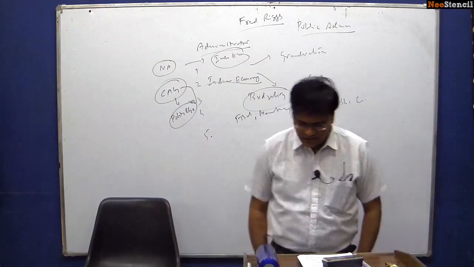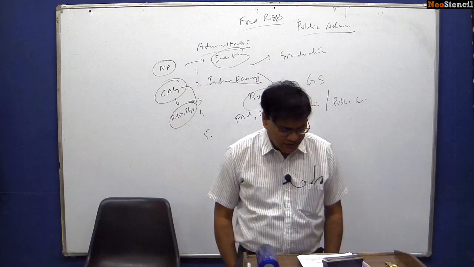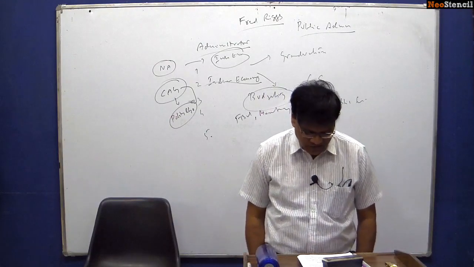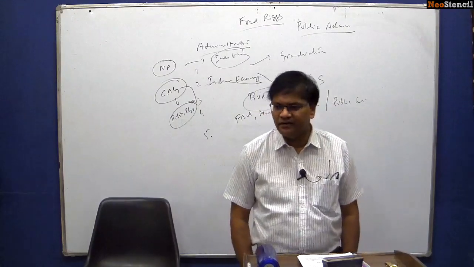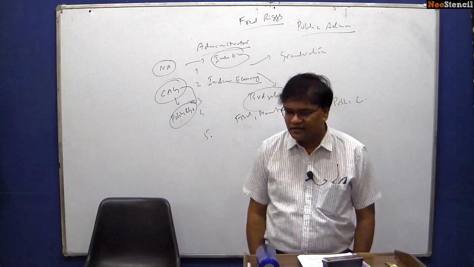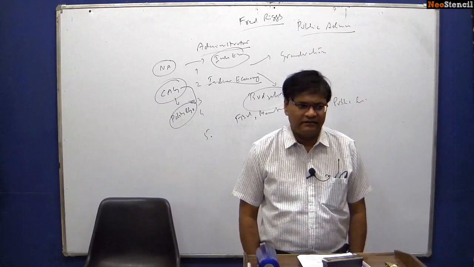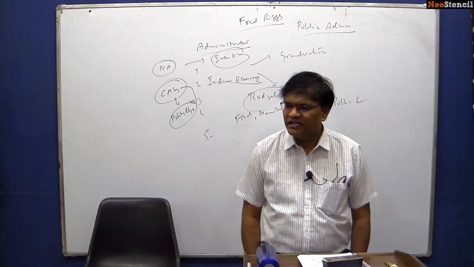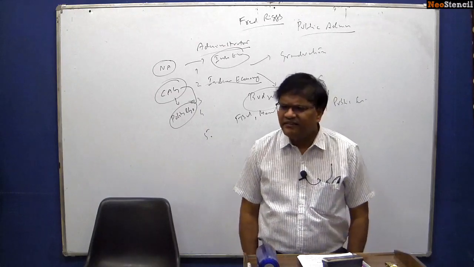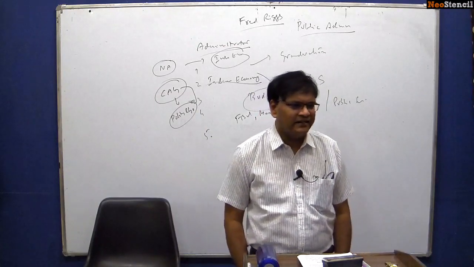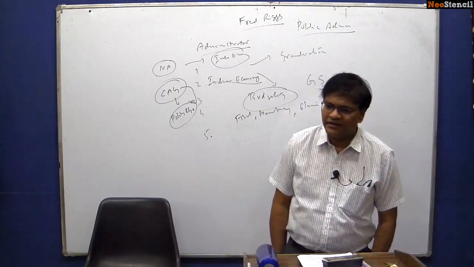As part of this, we will be talking about salient features and value premises, constitutionalism, political culture, bureaucracy and democracy, and bureaucracy and development. If I have to describe the entire syllabus of our Indian administration and polity governance paper in one single word, it is constitutionalism. Everything can be explained with constitutionalism. That is the reason why UPSC has separately mentioned this.